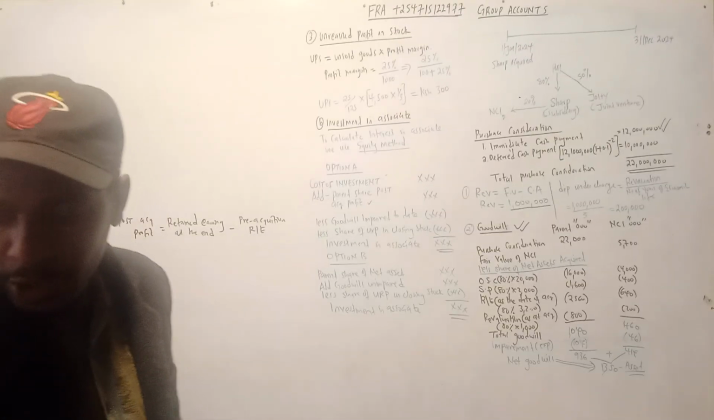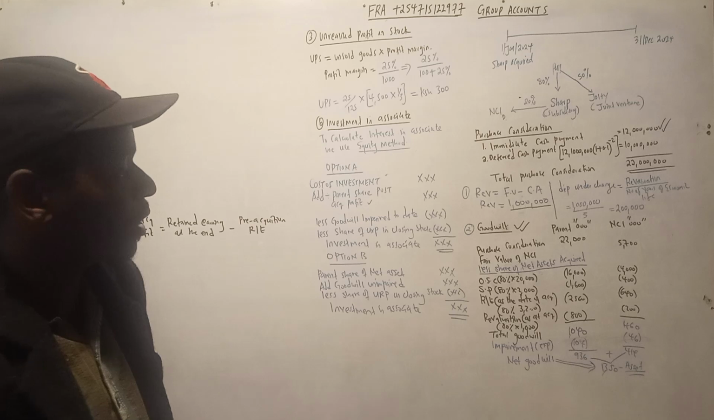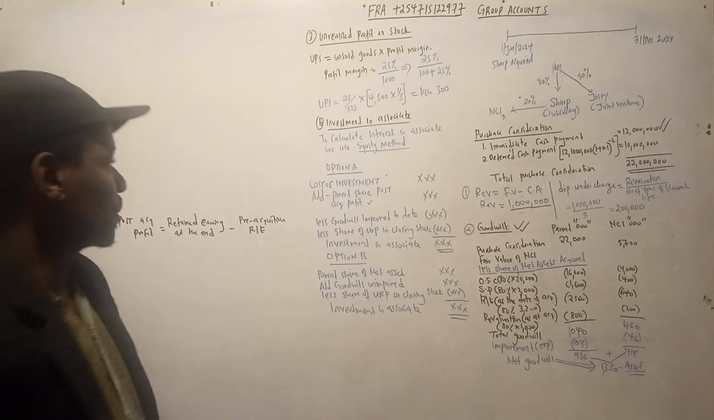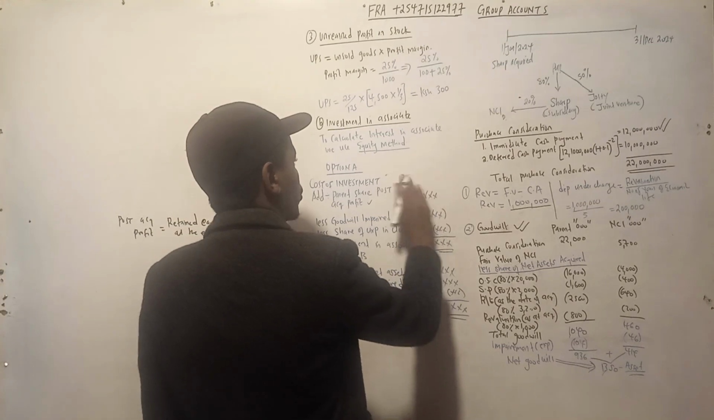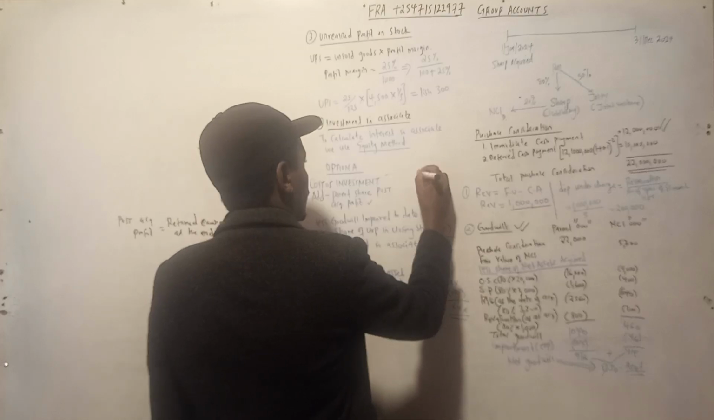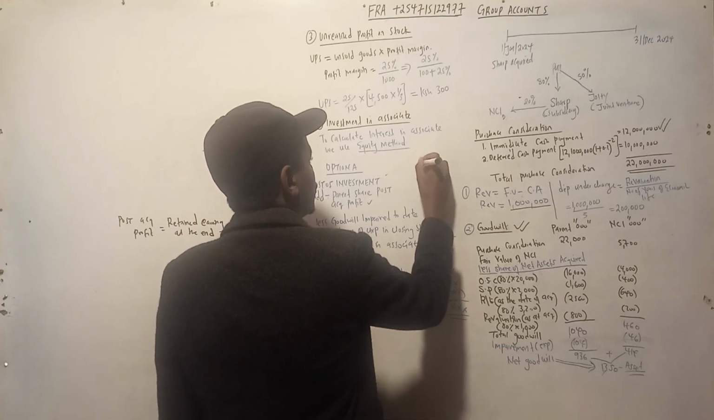Then we have jointly limited. When you see jointly limited, we have 10,000. That 10,000 is the cost of investment or the purchase consideration. So we put here 10,000 in our balance sheet. Let us do it in thousand.